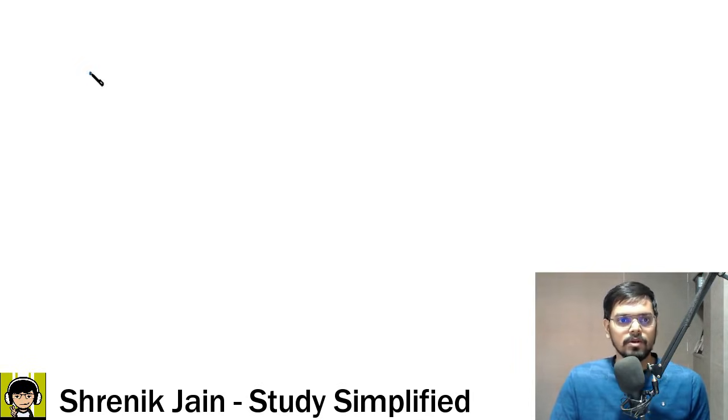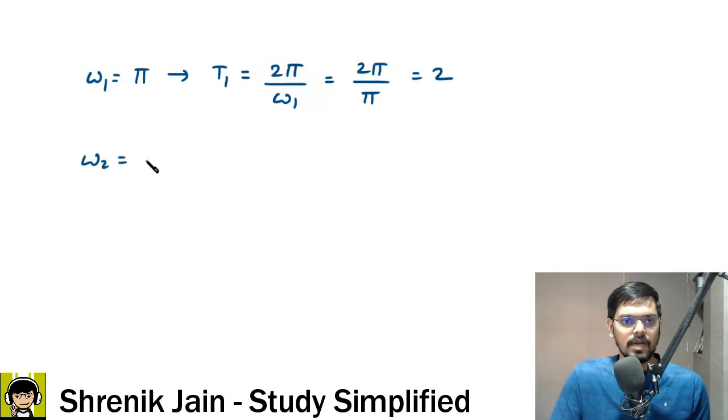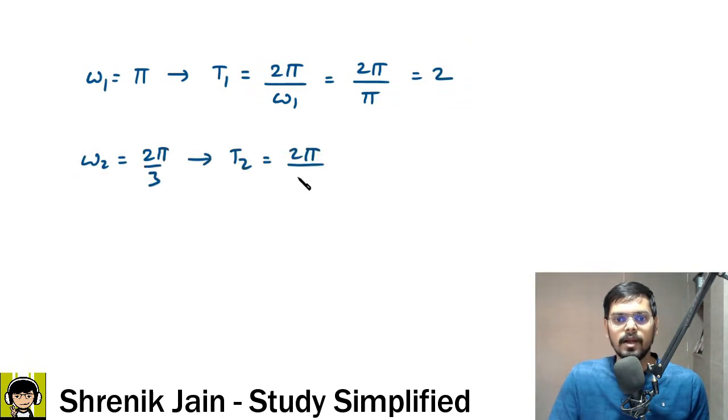First point was about omega 1 is equal to pi. So what is the respective fundamental time period? That is equal to 2 pi divided by omega 1, so 2 pi divided by pi. So T1 is equal to 2. Now omega 2, from the question, it was 2 pi by 3. So T2 is equal to 2 pi divided by omega 2, which is 2 pi divided by 2 pi by 3. 2 pi gets cancelled, 3 is left.